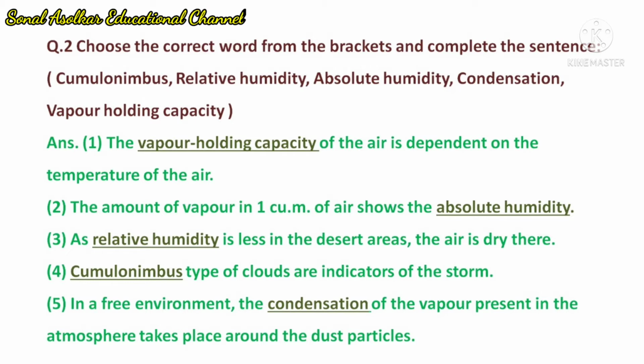4. Cumulonimbus type of clouds are indicators of the storm. 5. In a free environment, the condensation of the vapor present in the atmosphere takes place around the dust particles.